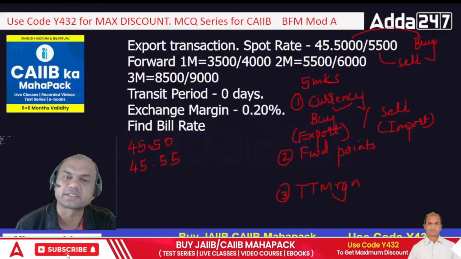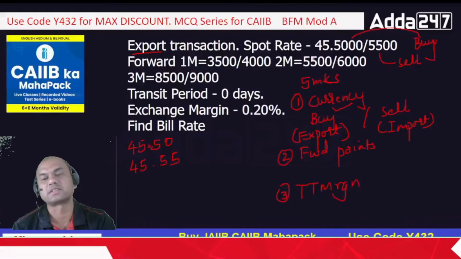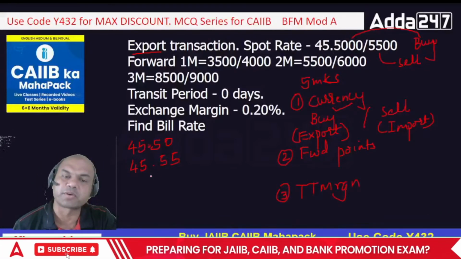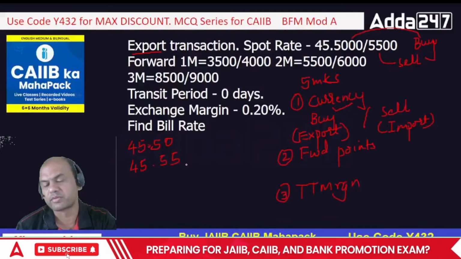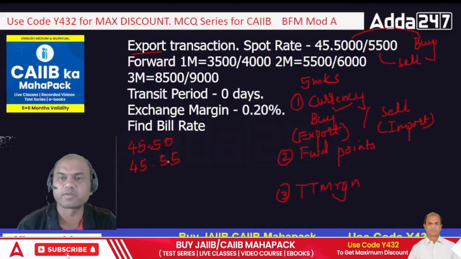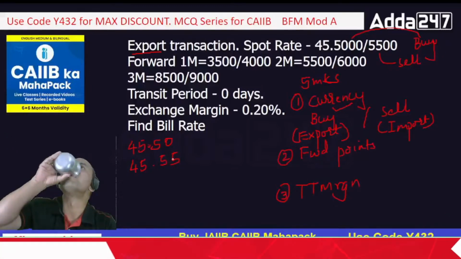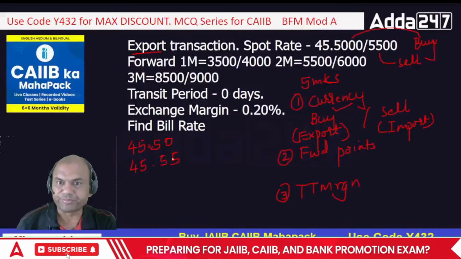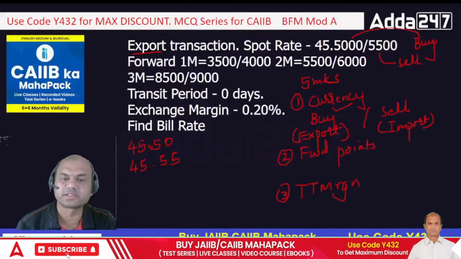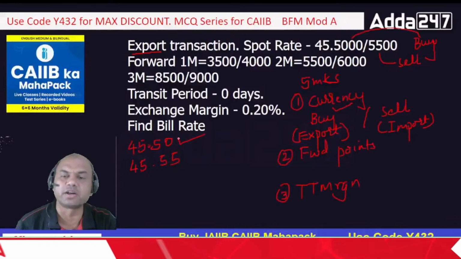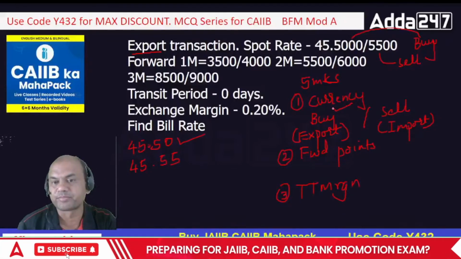Because it is an export transaction. Export means, what did I say? First we must focus on this. Type in the comment section, which one will I take? 45.50 or 55? Everyone, type fast in the comment section. 50 or 55? Yes, it is 50, obviously 50, isn't it? Because I am doing a buy transaction.